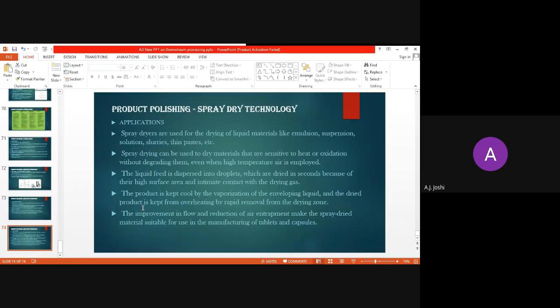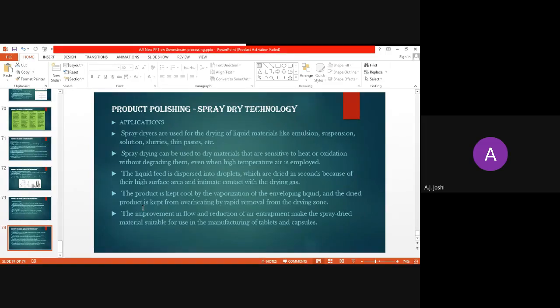Now it never happens that all the products are in the solid form. So whenever the products are in the form of emulsion, suspension, solution, slurries or thin paste, in that case, the drying of these materials is carried out by spray dryers. This can be used to dry the materials that are sensitive to heat or oxidation without degrading them.